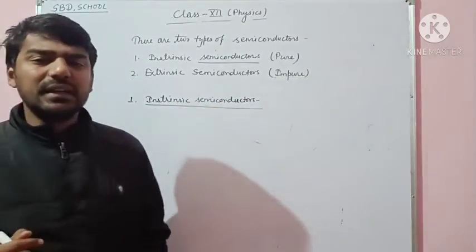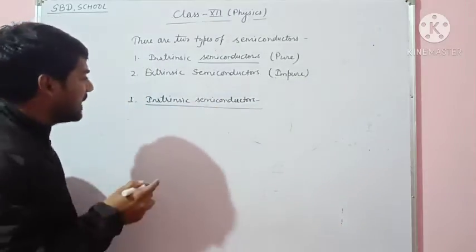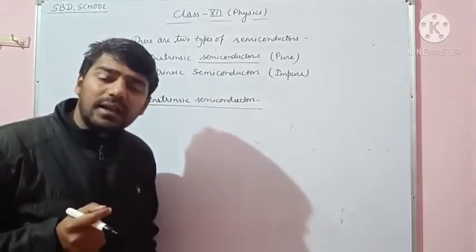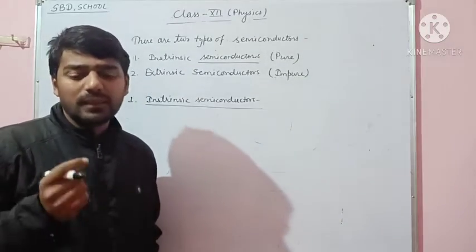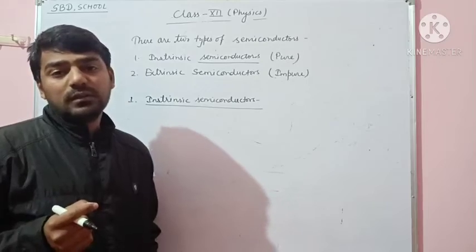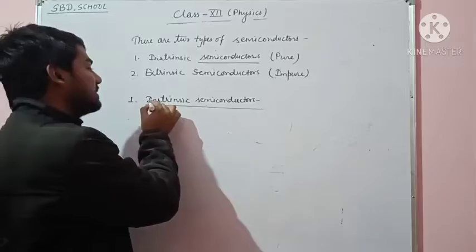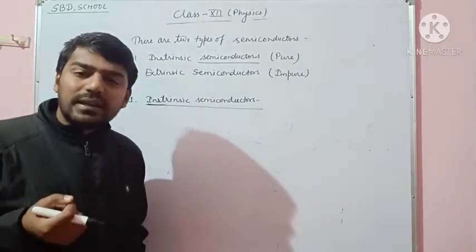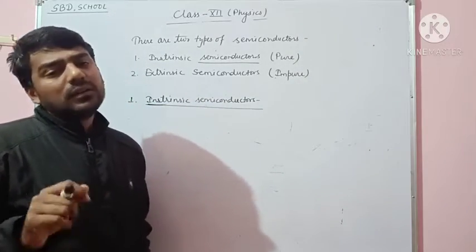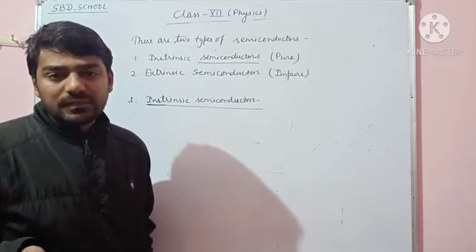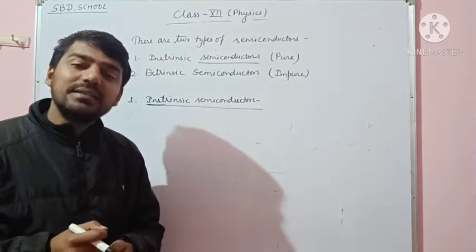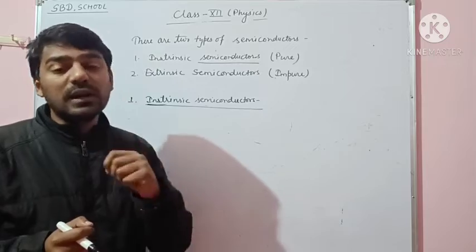A semiconductor that is pure is called an intrinsic semiconductor. It means a semiconductor that we get directly from nature, available in nature in a pure condition.